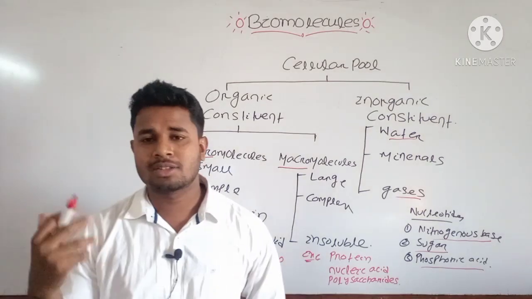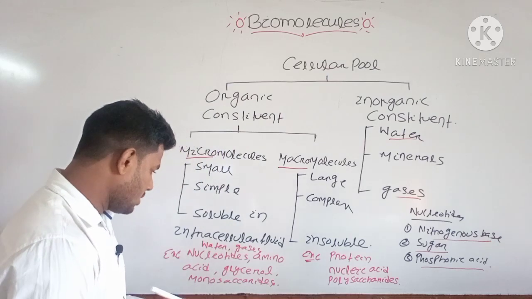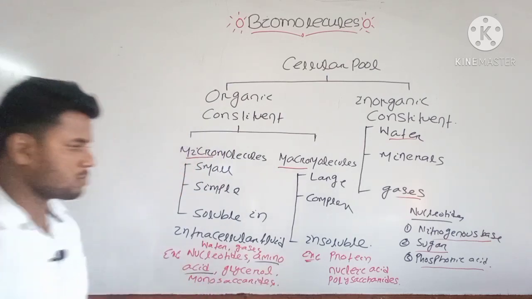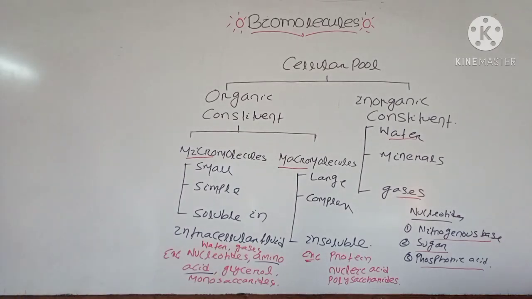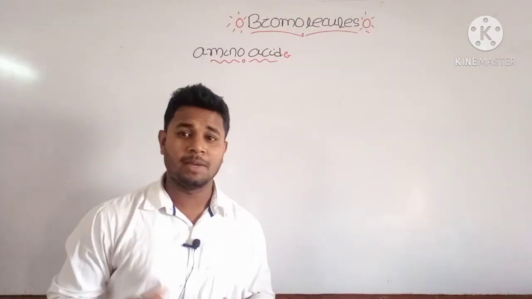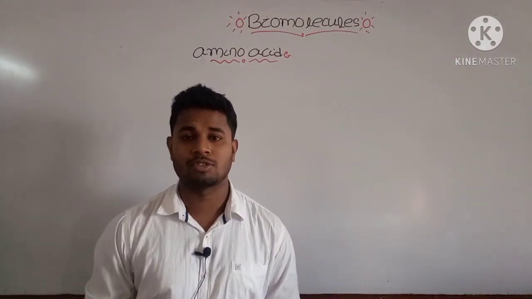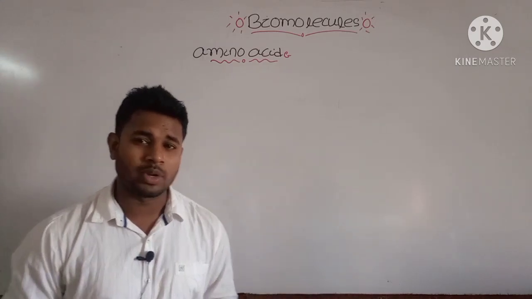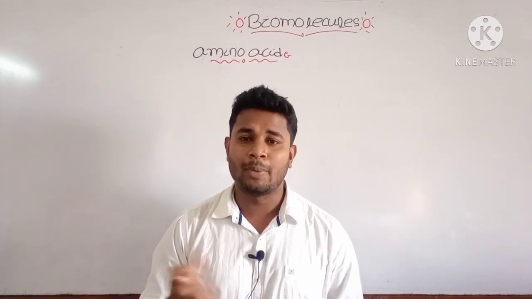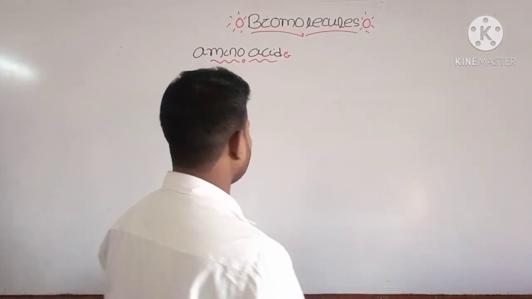Then we will first discuss one of the important biomolecules, that is amino acid, which is a micromolecule. Okay, note down these points. Amino acids are the building blocks of your protein. Most of the proteins present inside our cell are essential components of your enzymes, and these are formed by amino acids.